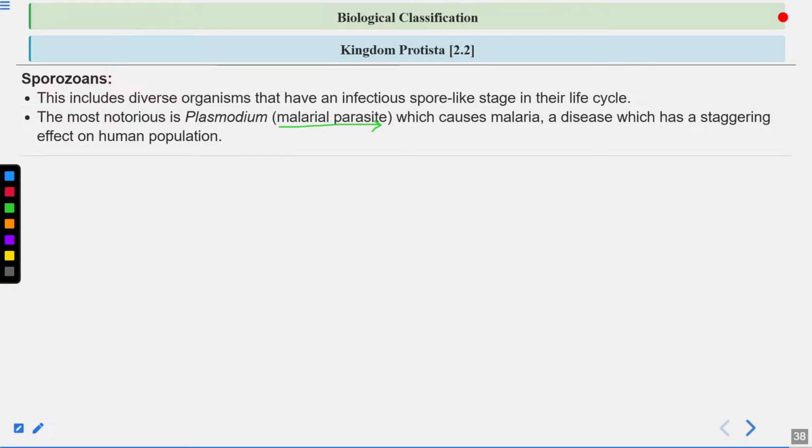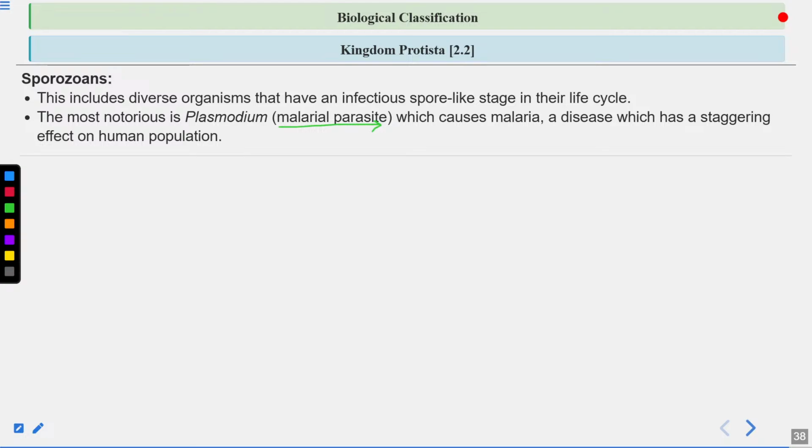One is the human host, another one is the female Anopheles mosquito. Plasmodium enters the human body when the mosquito bites the human being. So it transfers Plasmodium into the human body.